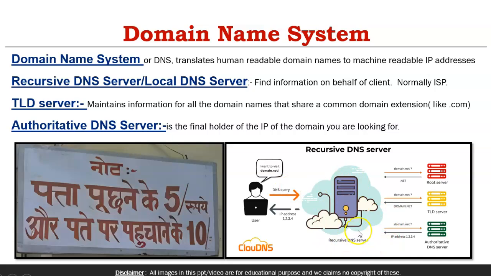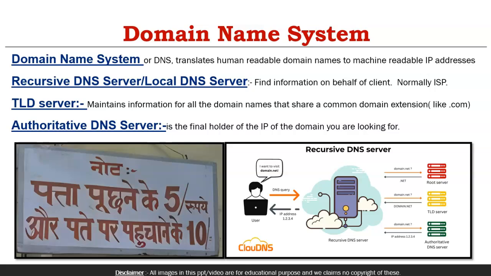First is the recursive DNS server, which is the first server the client interacts with. If you have configured your IPv4 or IPv6 settings, you provide some DNS IP address there. Normally it is a server provided by your ISP, let's say Airtel or Reliance, any ISP.